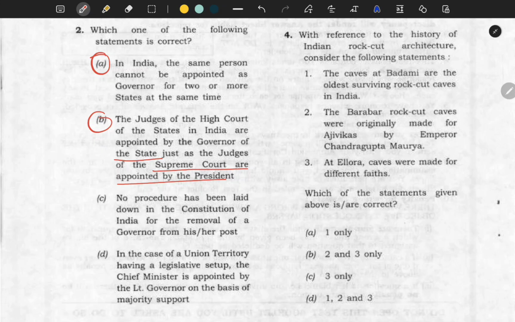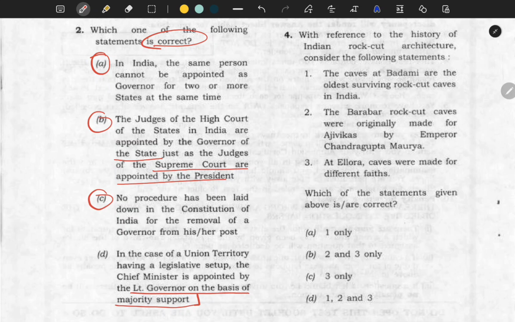No procedure has been laid down in India for the removal of a governor from post. And the fourth option is, in the case of a union territory having a legislative setup, the chief minister is appointed by the lieutenant governor on the basis of majority support. So they are asking which of the following is the correct statement.